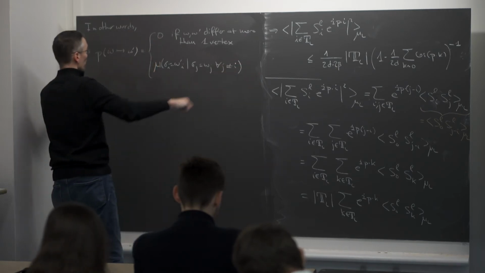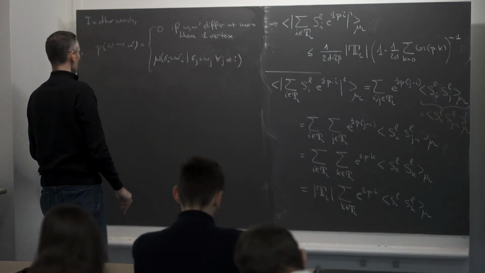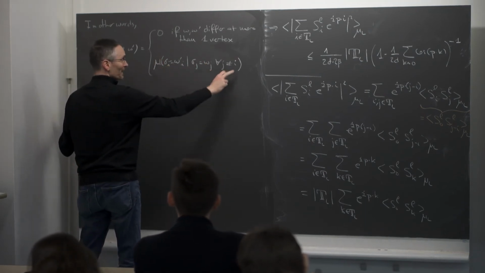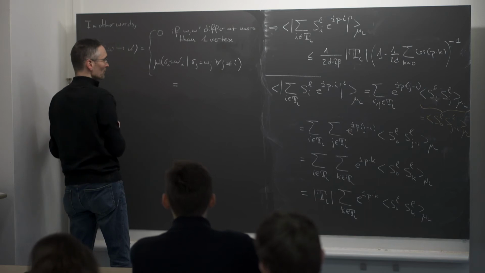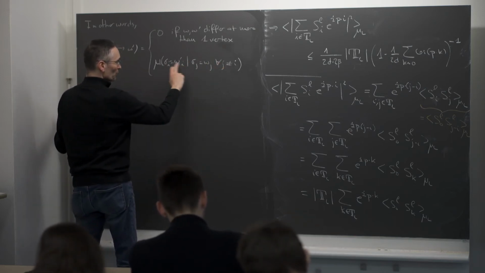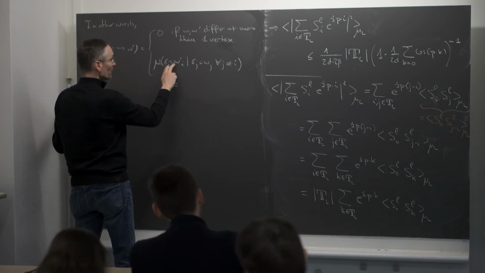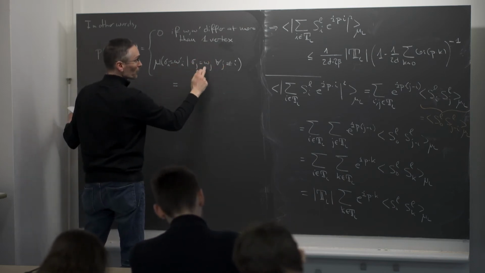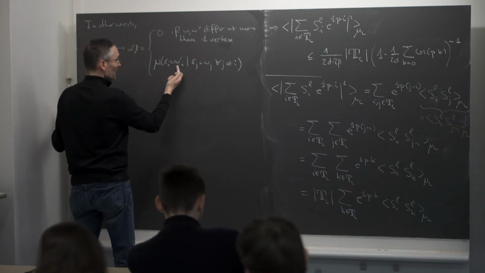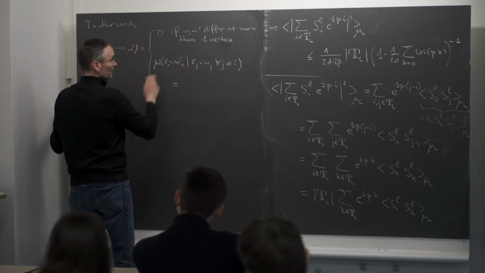It's just a reformulation of what we have written there. Check the equivalence very easily. And this probability, we can write it in a bit nicer way. You see, in the numerator it's a conditional probability, so I can look at the probability in the numerator and the probability in the denominator. In the numerator, I have omega everywhere, which is the same as omega prime everywhere outside I. And then I'm imposing omega prime_I at the vertex I.